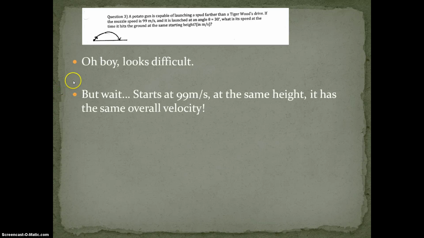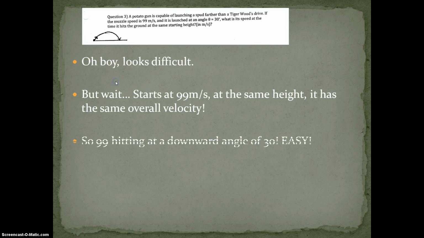The third question also looks kind of tough. You shoot a potato gun at 99 meters per second at 30 degrees. What speed will it hit the ground at? Obviously not 0, because it hits with some velocity. Looks difficult, but wait. If it starts at 99 meters per second at the exact same point on the same level ground, it will hit at the exact same velocity, 99 meters per second. So it's going to hit at 99 meters per second at a downward angle of 30. Cool, that was easy. No math involved.